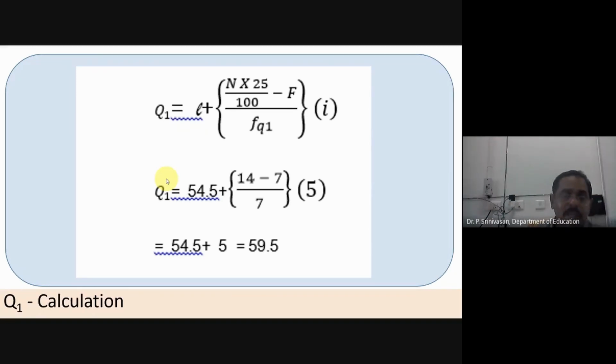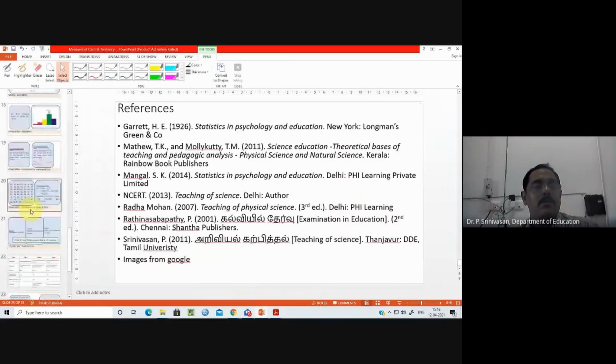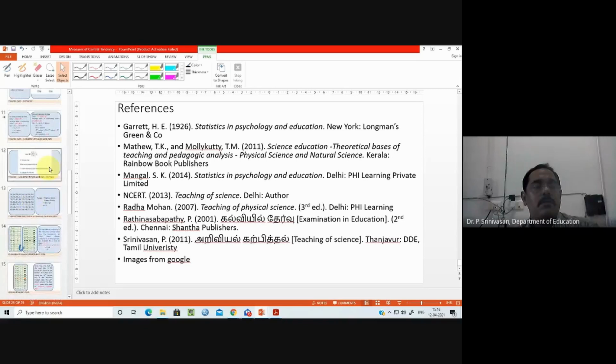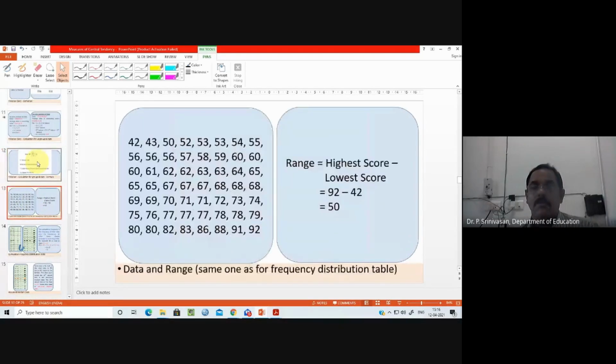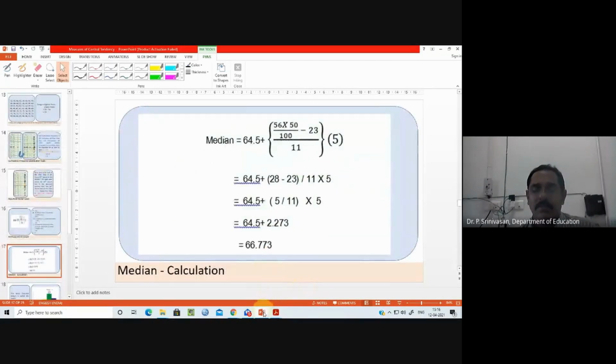You know what is the Q2 for this value? The same data. Do you remember what was the Q2 median for this data? Previous class. Anybody remember? I think it is 60 something, 69 or something. What was the median? 66.7.